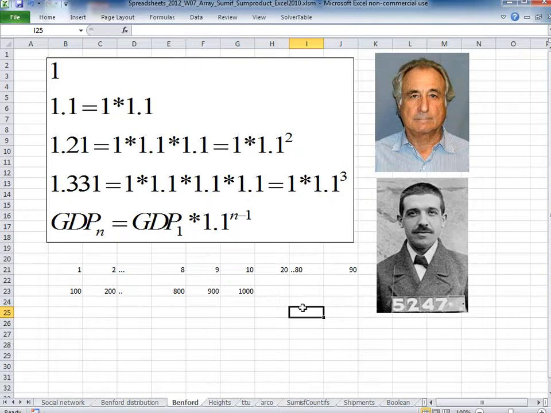And here are a couple of faces. Bernard Madoff, who actually came up with the biggest Ponzi scheme in history, and who, when he forged his numbers, actually did use Benford's law.